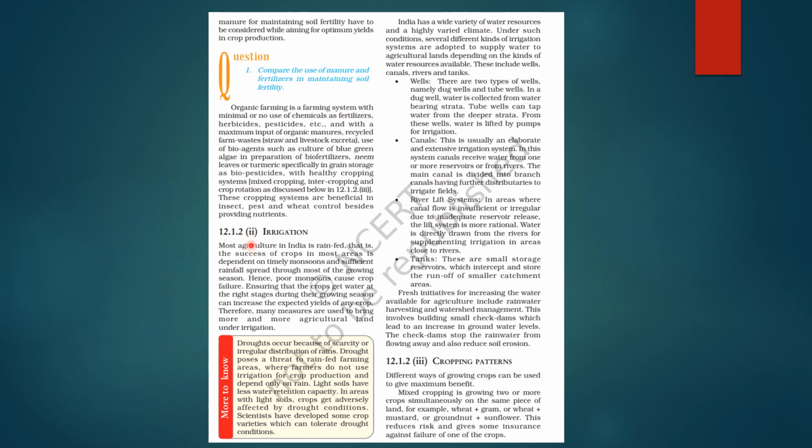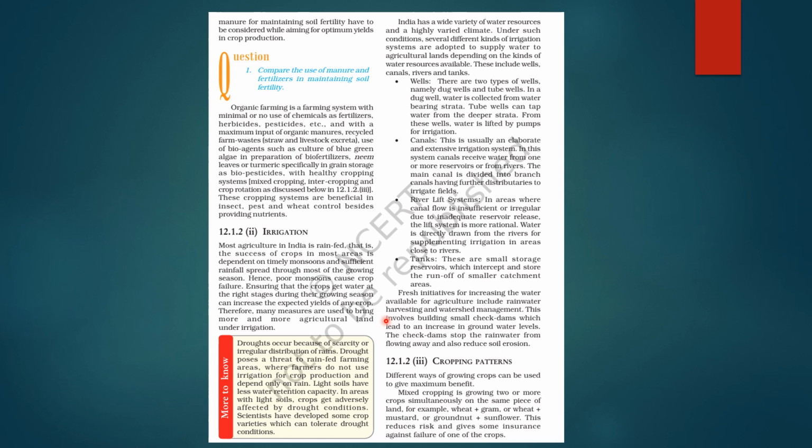Next, let us come to the topic of irrigation. See, most agriculture in India is rain-fed. So success of crops in most areas is dependent on timely monsoons and sufficient rainfall spread through most of the growing season. जैसे कई बार रेन्स अगर डिले हो जाती है तो इट्स अ मेजर कॉज ऑफ कंसर्न फॉर फार्मर्स क्योंकि रेन्स पे वो डिपेंडेंट है इरिगेट करने के लिए, ठीक है? So poor monsoons can cause crop failure. Ensuring that the crops get water at the right stages during their growing season can increase the expected yields of any crop, right?